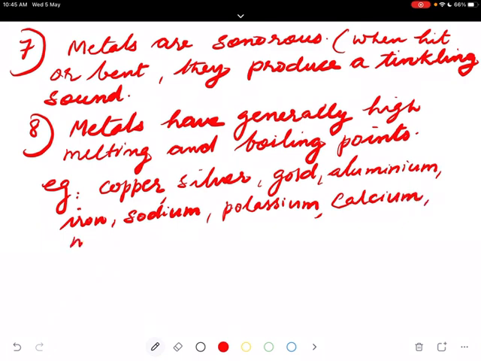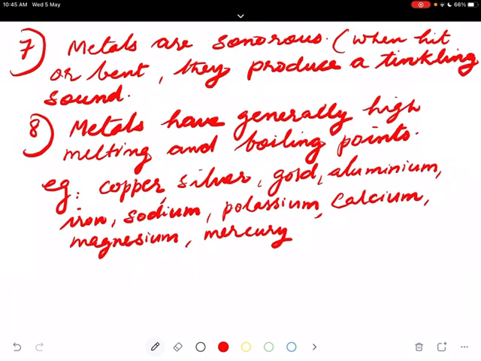Then magnesium, it is present in chlorophyll in the leaves. Mercury is a metal which is used in thermometers. Mercury has a silvery white color, you must have seen it in the thermometer.